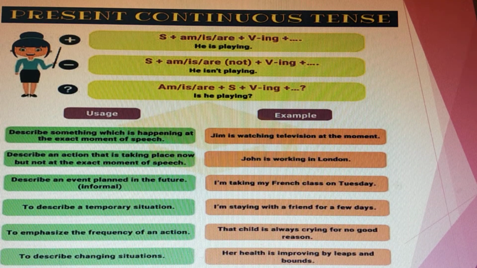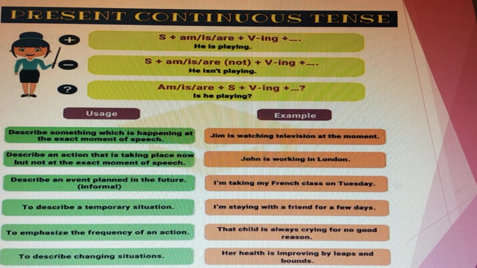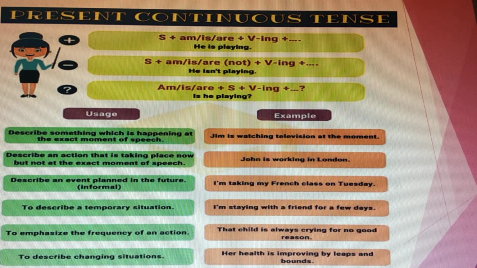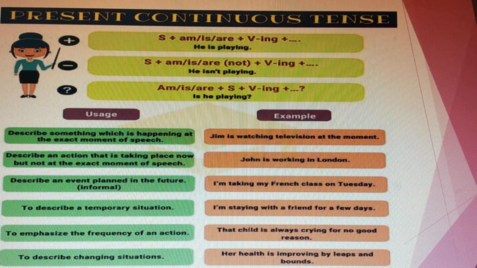Just see the example. Jim is watching television at the moment. Then it also describes an action that is taking place now, but not at the exact moment of speech. John is walking in London. You can also describe an event planned in the future. It's a bit informal. Like I am taking my French class on Tuesday. I am going to buy a house. I am going to buy a car. This is an event planned in the future.